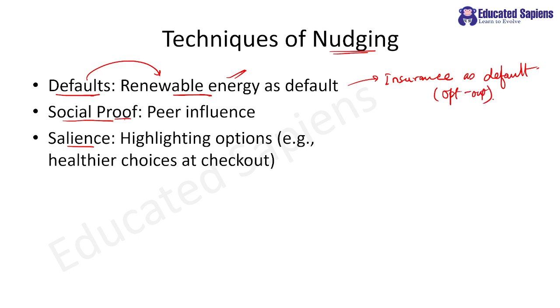Clear? Social proof. My dear students, this is very, very much important. Please remember, social proof is something like peer influence. You are under pressure, social pressure. If your friend is doing it, I too will do it because I want to be a part of the group. Clear? So my dear students, this is another way of nudging. How do we engineer social proof?